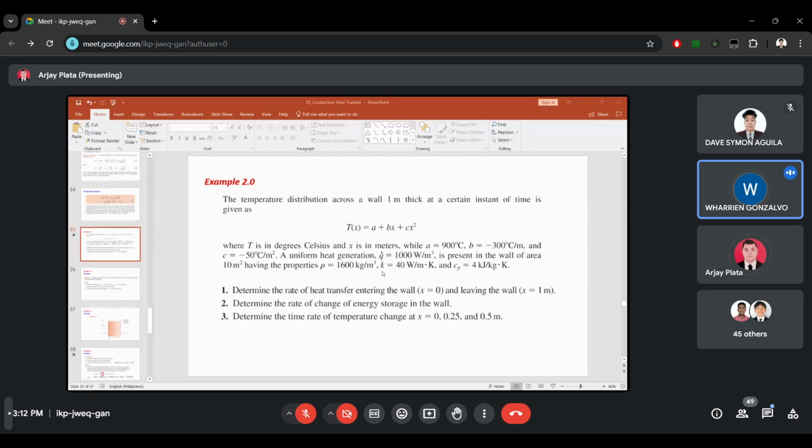Then a uniform heat generation of 1000 watts per cubic meter.